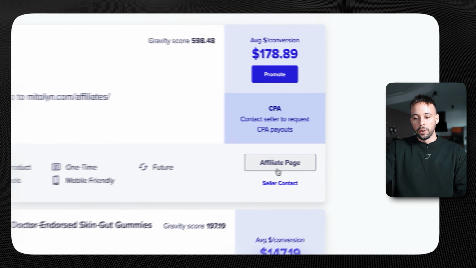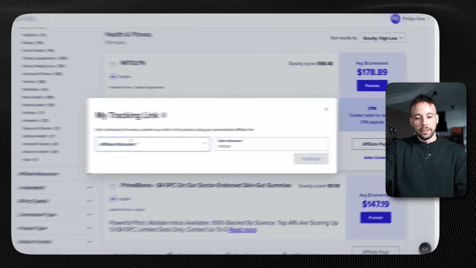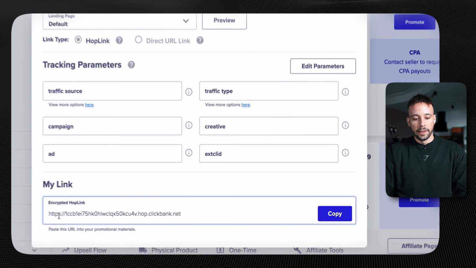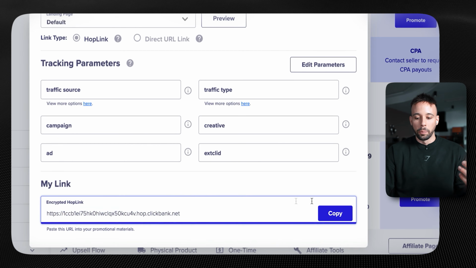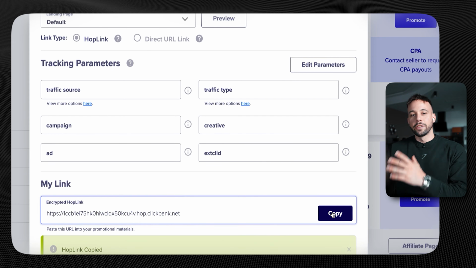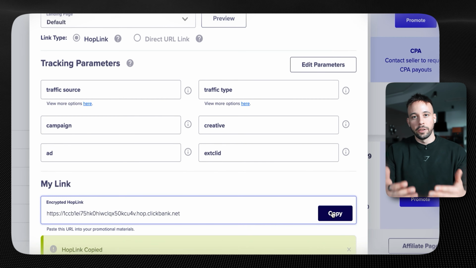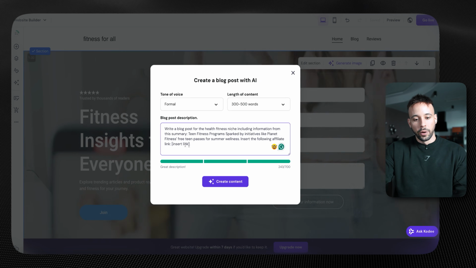You can simply click here on affiliate page or promote, and you can enter your nickname here. Once you enter your nickname, click continue, and it will generate your affiliate link, which is this one here called encrypted hop link. This is exactly how they know that every single time someone makes a purchase using this link, it was you that referred it, and they will commission it to you. Okay, so just have this link, and if you want it, you can paste it here.